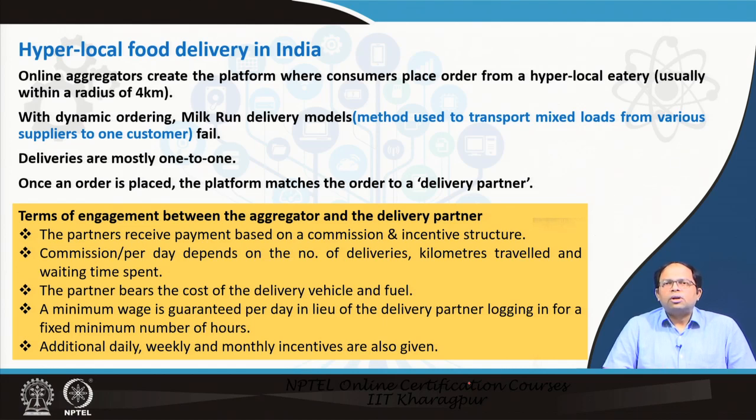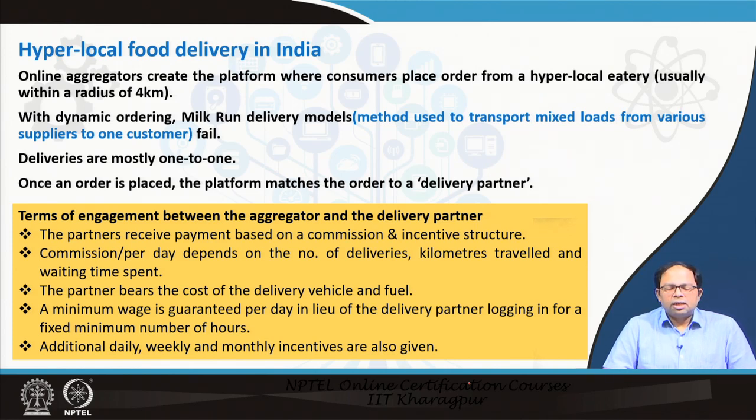These are a group of models used to transport fixed loads from various suppliers to one customer. So, this kind of system will not be effective, like the ones we have already discussed last time when we solved the transportation problem and so on. Deliveries are mostly one-to-one. So, this is one big issue.